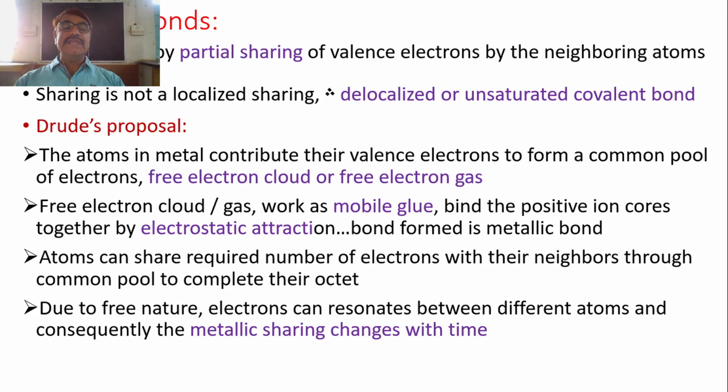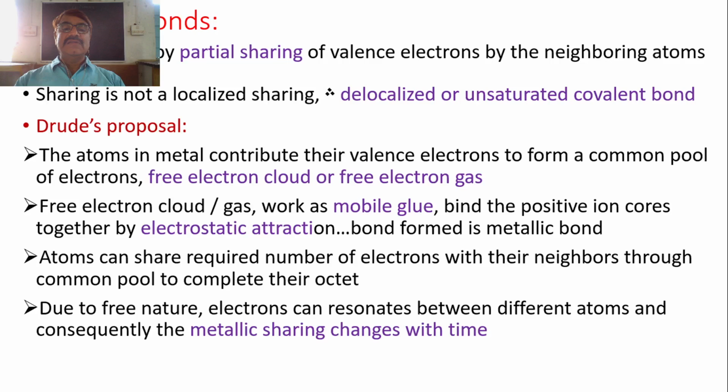Atoms can share a required number of electrons with their neighbors through the common pool to complete their octet. See, this sharing basically happens to complete the octets of the atoms, and in this case the common pool of electrons is continually moving throughout the array of positive ion cores. An atom can share the required number of electrons with its neighbors to complete its octet, and for that purpose it can acquire the electrons from the common pool, that is the free electron cloud.